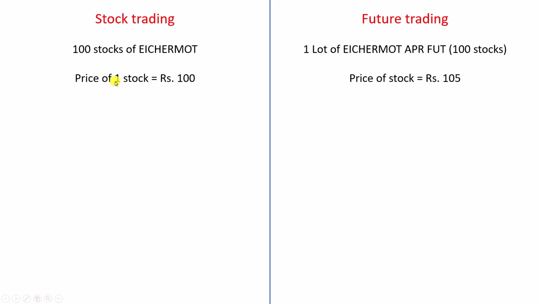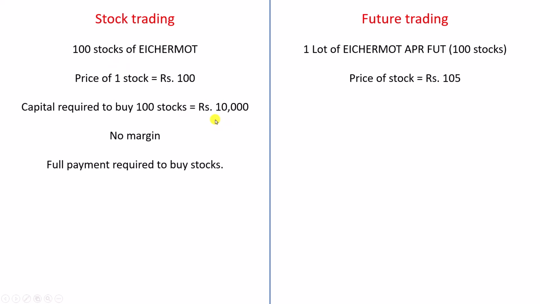So if I want to buy 100 stocks, then I need 10,000 rupees in my account. 100 into 100 is 10,000 rupees, which must be in my account to buy 100 stocks. If you want to buy stocks, there is no margin.